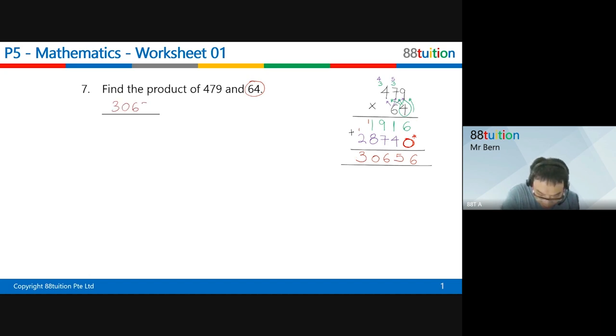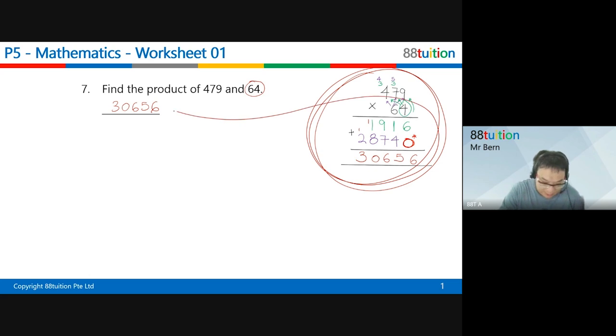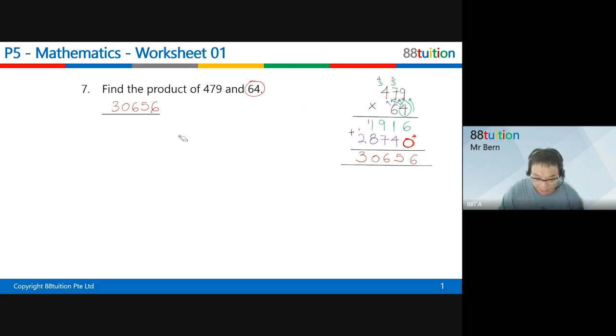All right, just take it as a revision, children. These are actually very common, very simple questions that will come out for your exam. All you got to do is to be careful, children. Take it as a revision. Must understand the steps in order to get to the answer, because this type of question usually comes out in paper one. Paper one cannot use calculator.